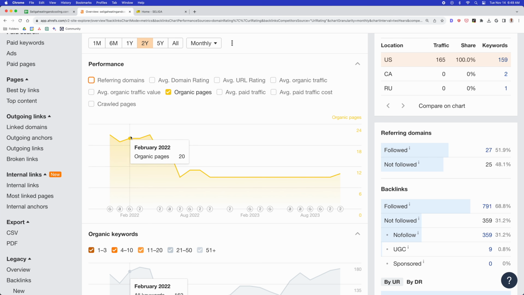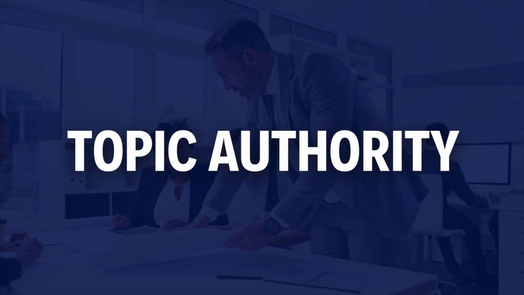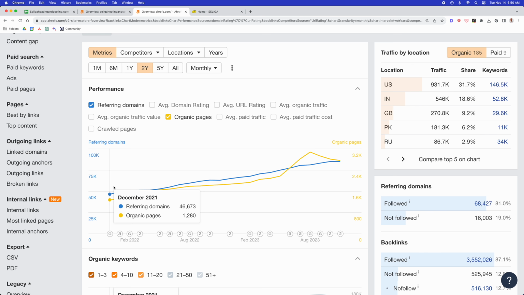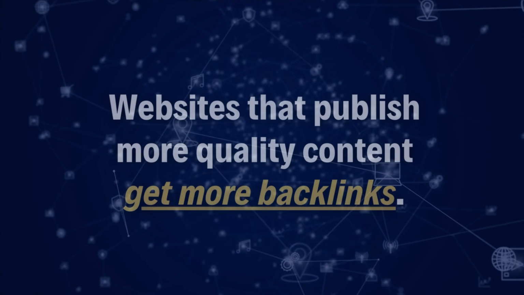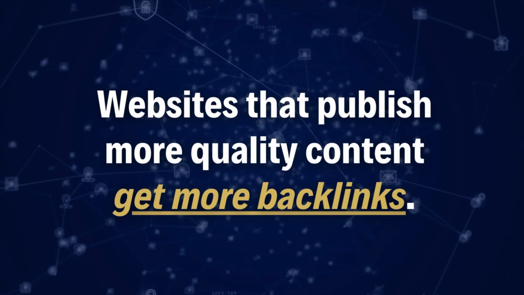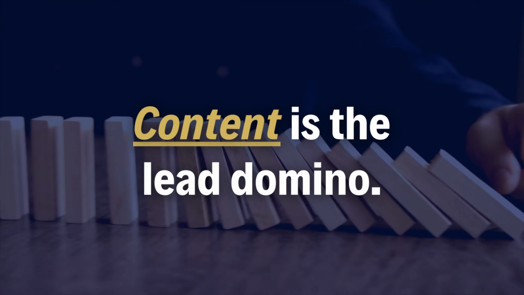So next, we want to look at the quantity of new organic pages being published. And based on this, it's clear that there is no concentrated content marketing or SEO campaign. So like your backlink profile, you need to create new organic pages to rank for more keywords and to build your site's topic authority. We'll tackle this in a second, but take a look at Ahrefs trend line for referring domains and organic pages. Notice that both leading metrics are climbing consistently at the same speed. In general, websites that publish more quality content get more backlinks, but content is the lead domino.